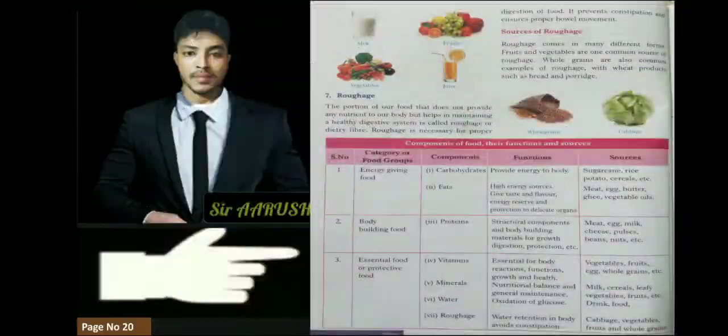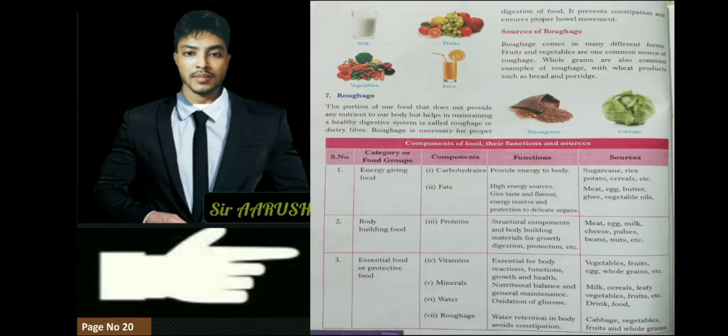In this page we learn about roughage. What is roughage? The portion of our food that does not provide any nutrient to our body but helps in maintaining a healthy digestive system is called roughage or dietary fiber. Roughage is necessary for proper digestion of food. It prevents constipation and ensures proper bowel movement. Roughage means those things that help in digestion.